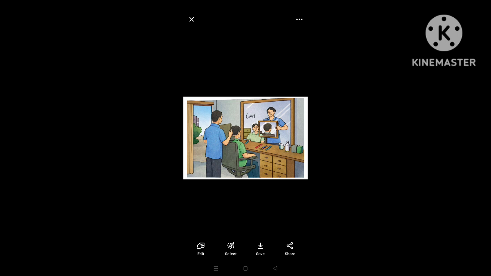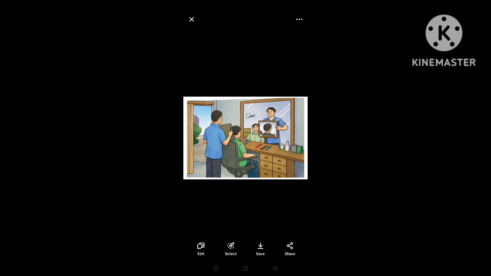If you visit the salon, the person makes you sit in front of the plane mirror, and after the haircut is completed, another mirror is placed opposite to the front mirror, behind your head. That is called parallel to each other. If you place two plane mirrors parallel to each other, in the front mirror your face image is formed, and in the back mirror your back head image is formed.